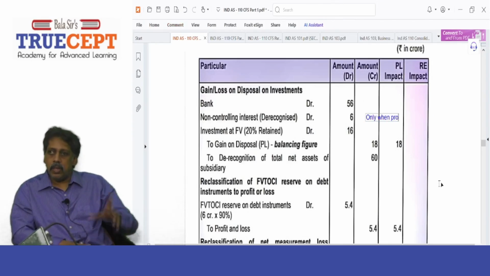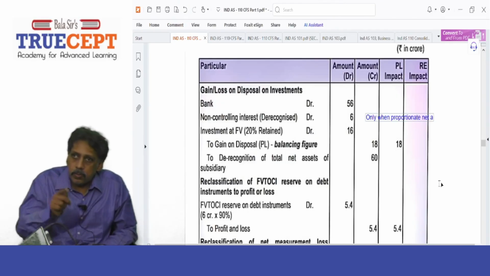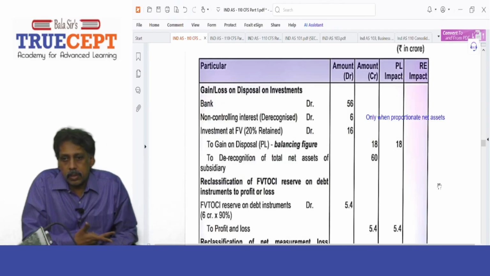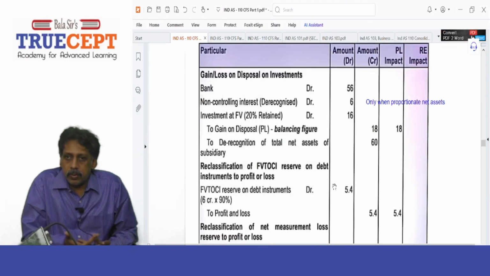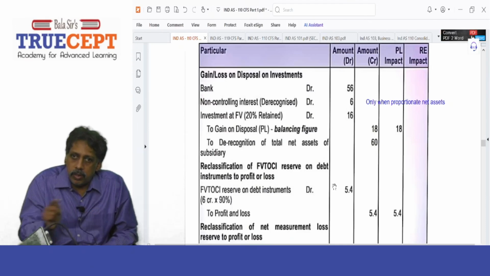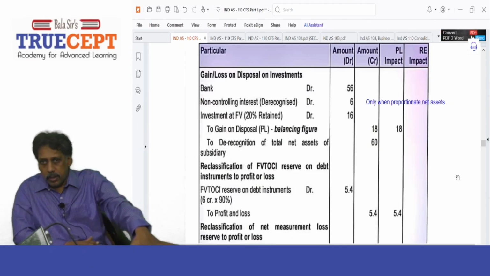Then also debit investment at fair value. Investment in BC, what I retain, at fair value. 20% retained, which is 16 crores. They have given that 16 crore, investment at fair value. Then credit gain on disposal. That is the balancing figure. And then credit derecognition of total net assets of the subsidiary, 60 crore net assets. Is any goodwill given? Nothing is given separately. If it is given, it would be credited to goodwill, right? And this entry is fine.